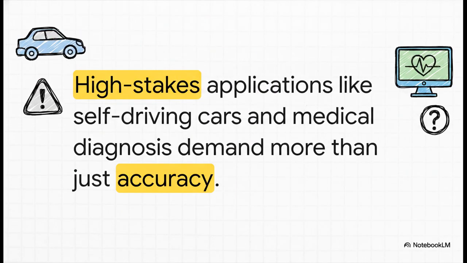And that's the heart of the issue, right? We're talking about things like self-driving cars or tools that help doctors diagnose diseases. In these situations, a wrong answer isn't just an inconvenience. It can be life or death. So accuracy alone just doesn't cut it. We need these models to be honest about their own uncertainty. They need to know what they don't know.